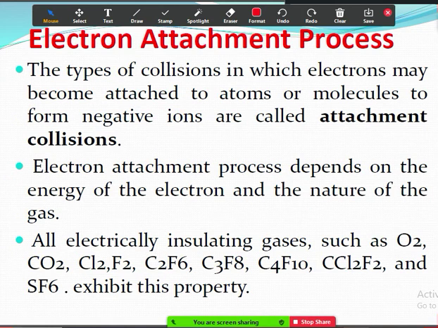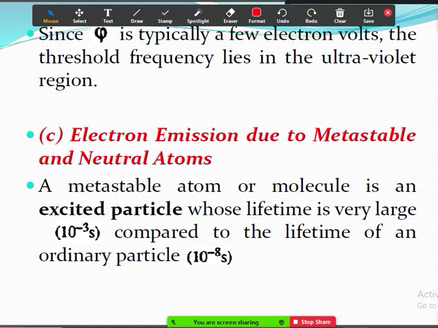So that is the topic of electron emission due to metastable and neutral atoms. Just to summarize, metastable atom means it is an excited particle, an ion which is having more lifetime of 10 power minus 3 seconds. If this metastable atom has sufficient energy and collides with the cathode, it will cause release of an electron.